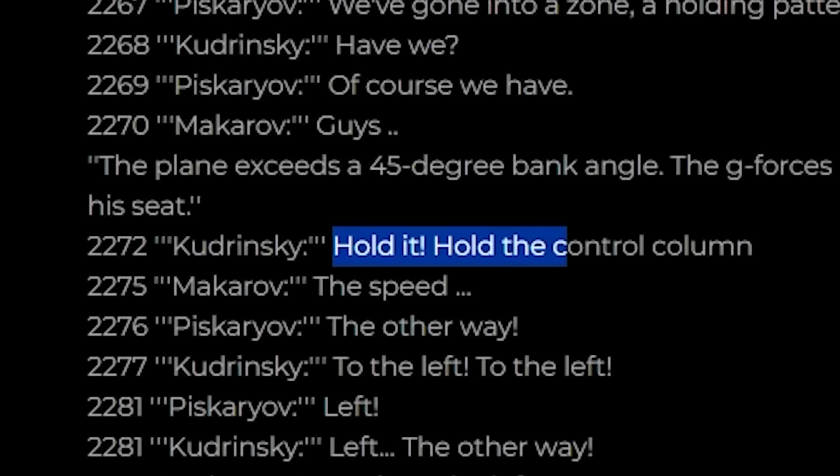"Why is it turning? Is it turning by itself?" Yes, it is. And then suddenly the plane exceeds a 45-degree bank angle, and Kaczynski is unable to return to his seat yet, and he yells, "Hold it, hold the control column, to the left, to the left." The last words recorded was, "We'll get out of this. Travis, everything is fine. Gently, gently, pull up gently." Sounds of impact, end of recording.